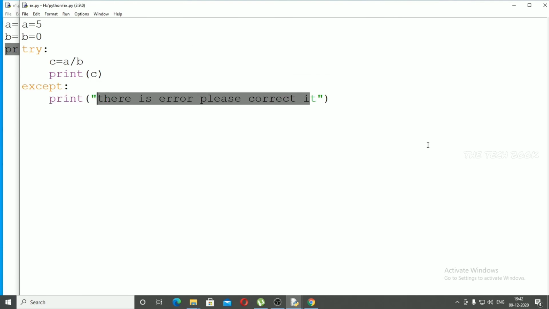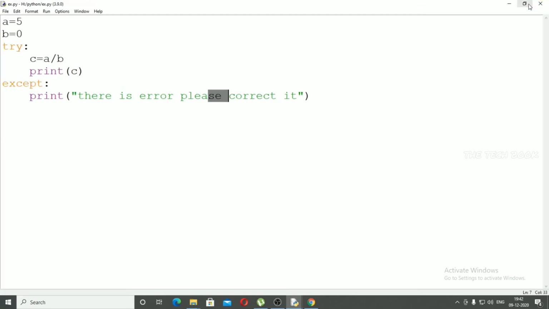I hope you learned something from it. We use exception handling in real time also, for example in an ATM. If a customer has a main balance of 5,000 and tries to withdraw 10,000, he gets a message like your amount is not withdrawn successfully, please correct it. So they are using the exception handling concept. It is a very essential part of the programming language, guys.